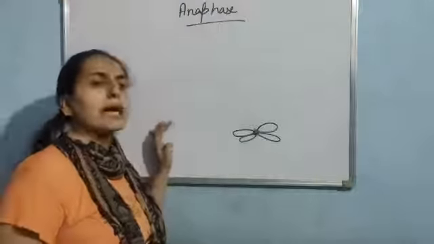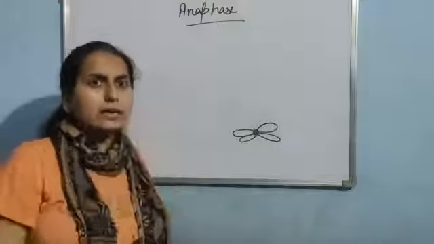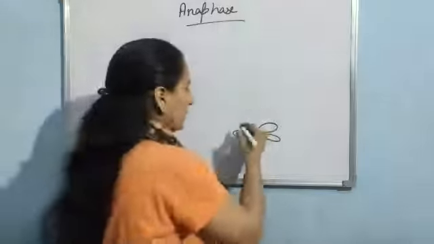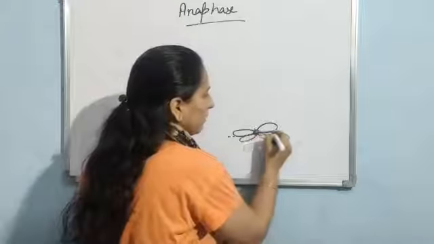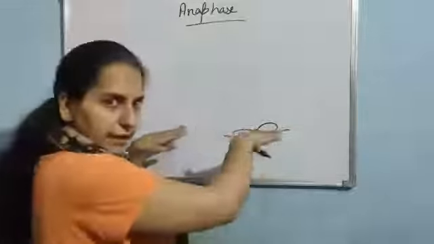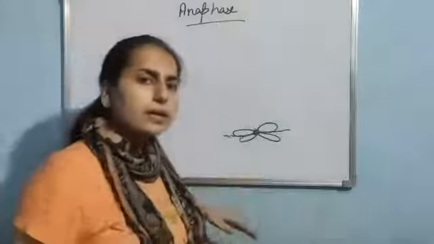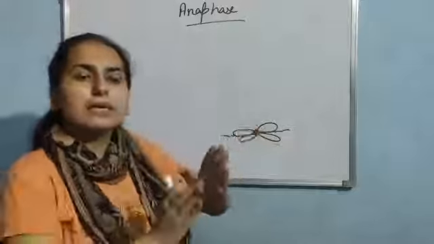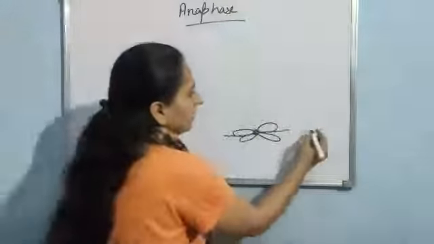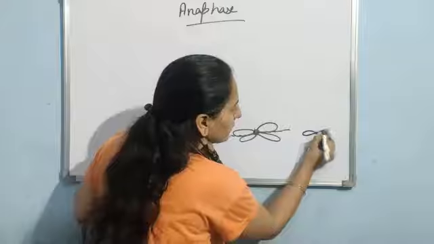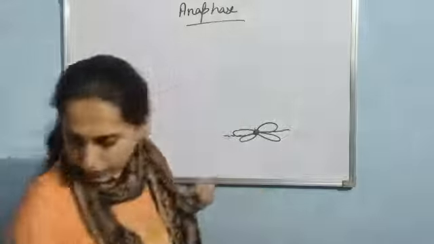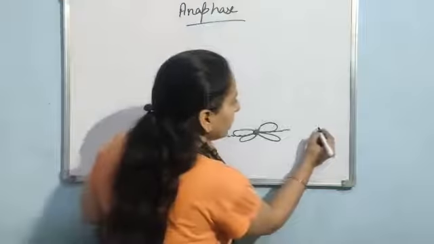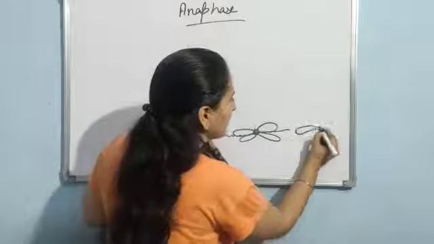So what is happening in anaphase is basically the splitting of the centromere. Am I clear? Like this. There is splitting of the centromere, and as a result these two chromatids will separate like this.